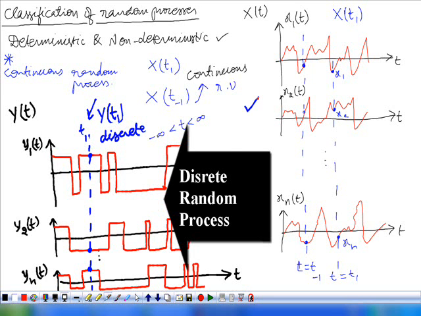See this random process and this random process. In both cases, the time is continuous. The t can take any value from minus infinity to plus infinity. But in this case, the amplitudes or the random variables are continuous. Here the random variables are discrete. So that's why this random process is called the continuous random process, and this random process is a discrete random process.